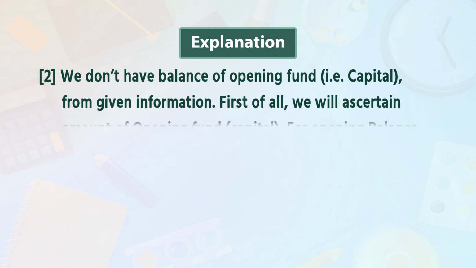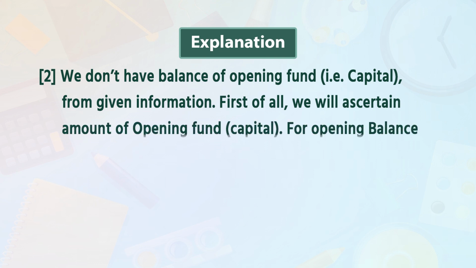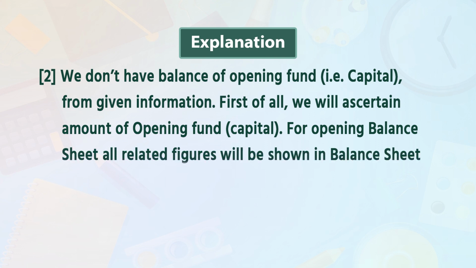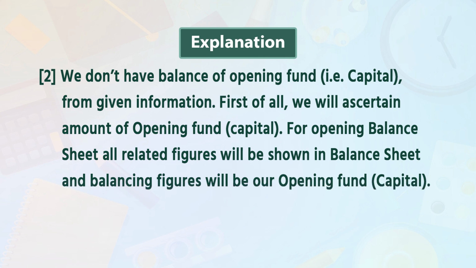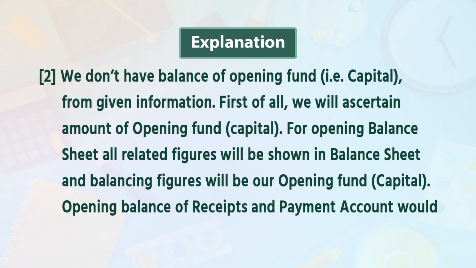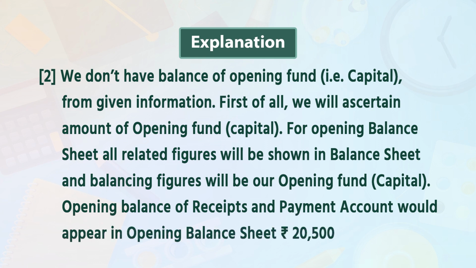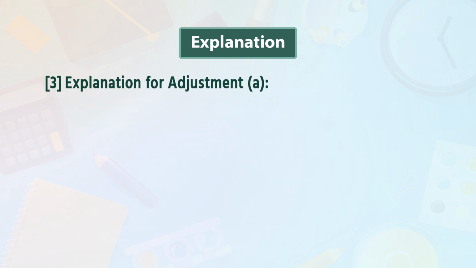From the given information, first of all, we will find a certain amount of opening capital fund for the opening balance sheet. All related figures will be shown in the balance sheet and the balancing figure will be our opening capital fund. The opening balance of the receipt and payment account would appear in the opening balance sheet, rupees 20,500. The third point is now the explanation of adjustments.